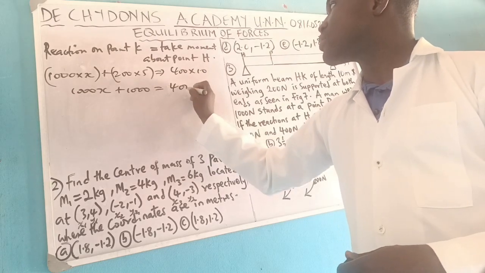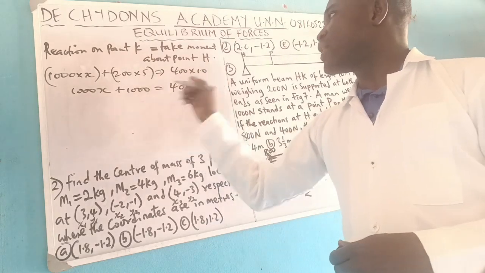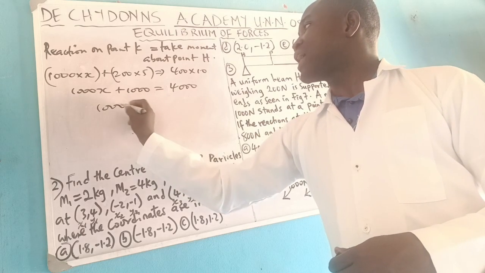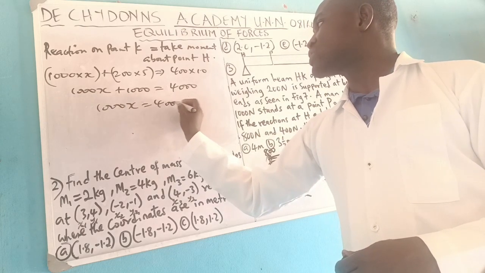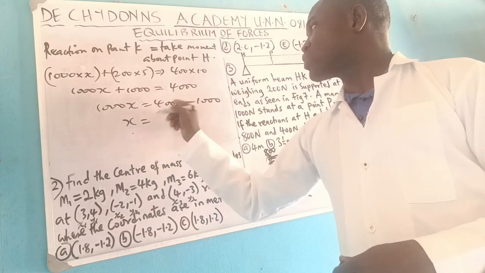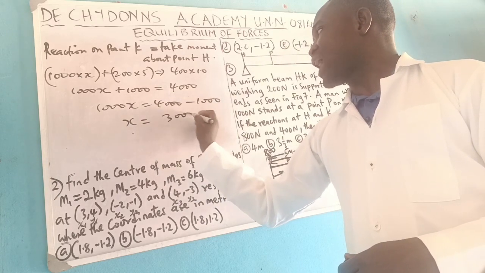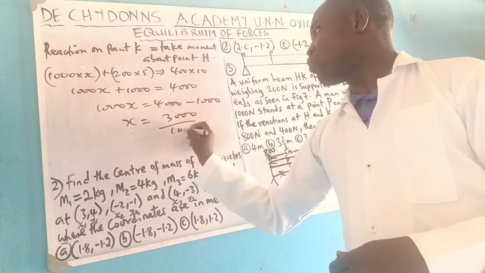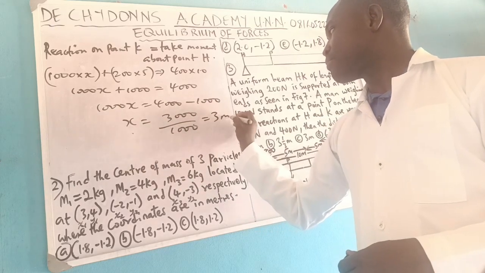4000. So we have 1000x equals 4000 minus 1000. X will be equal to 3000 over 1000, equals 3 meter.